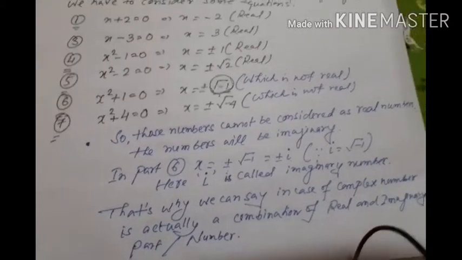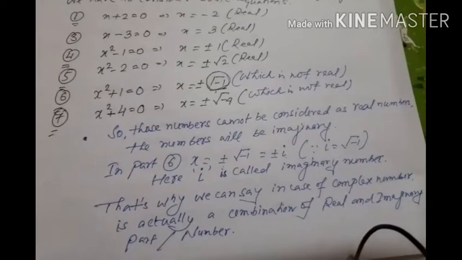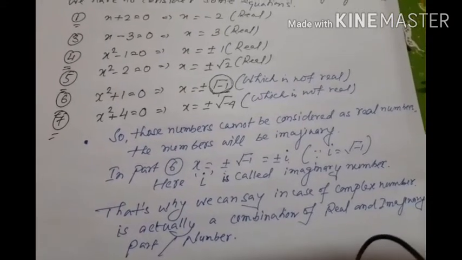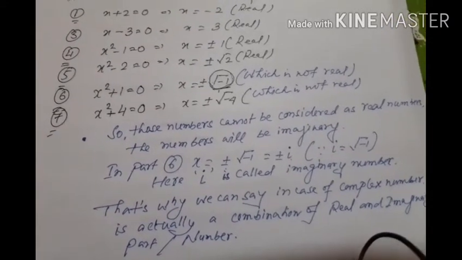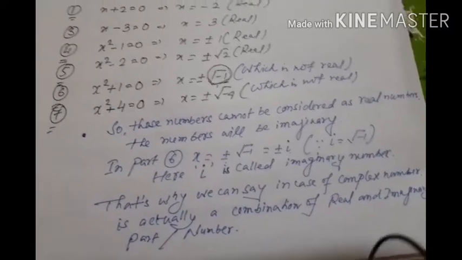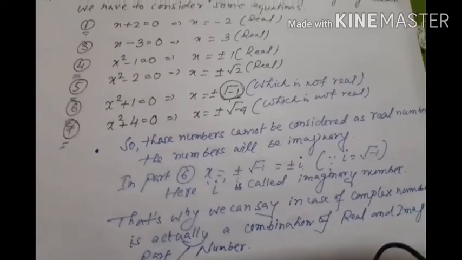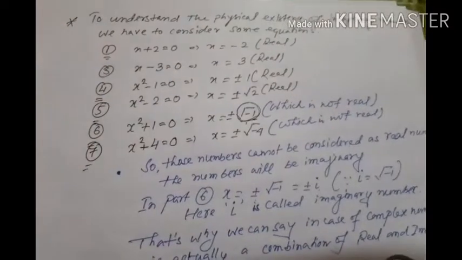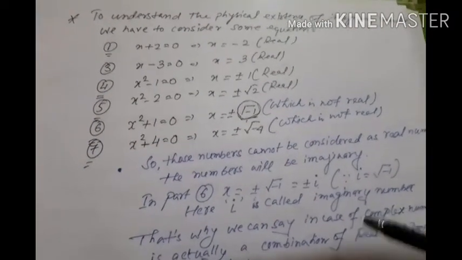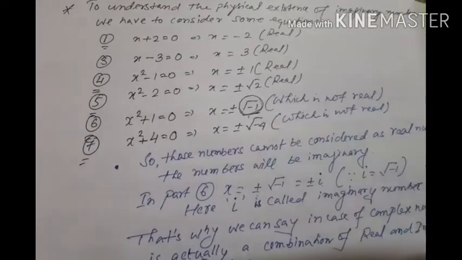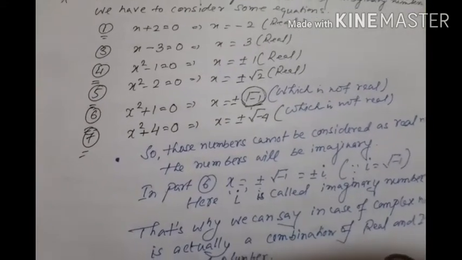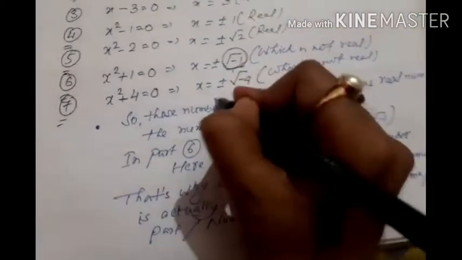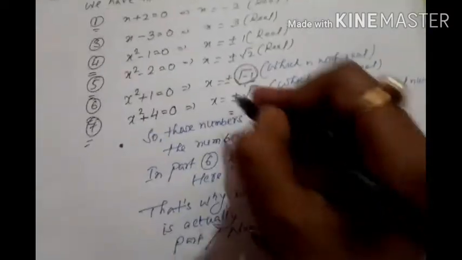So a complex number is nothing but a number which is a combination of a real part and an imaginary part. By using the above examples, we can easily clarify which are real and which are imaginary. Now I would like to solve it in the form of i. How can you solve?